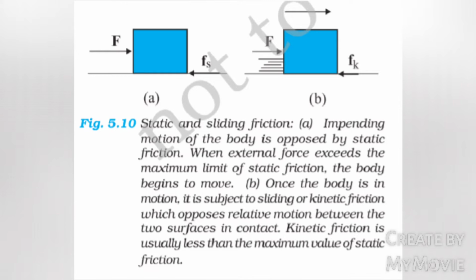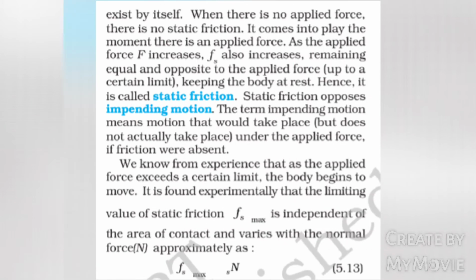B. Once the body is in motion, it is subjected to sliding or kinetic friction, which opposes relative motion between the two surfaces in contact. Kinetic friction is usually less than the maximum value of static friction. Note that static friction does not exist by itself. When there is no applied force, there is no static friction. It comes into play the moment there is an applied force.